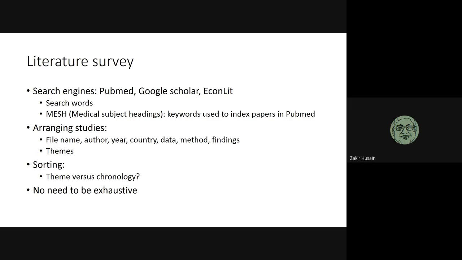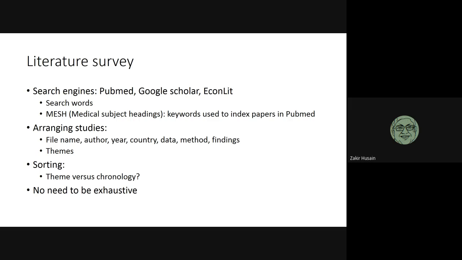So ideally, your literature study should have some old papers which start the issue. It shows that you have really gone into the roots of the problem. Then it should have recent papers, papers in the last 10 years, papers in the last 5 years, to show that you also have an updated knowledge of what has occurred in the field. Okay, so keep this in mind. This is very important.